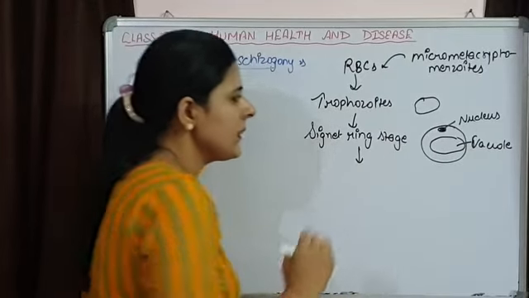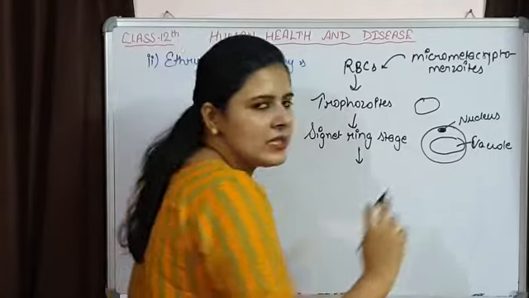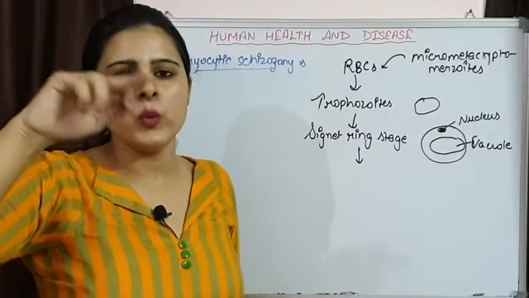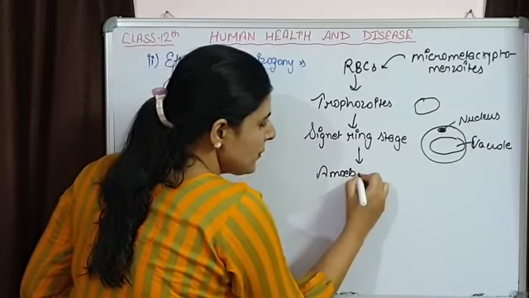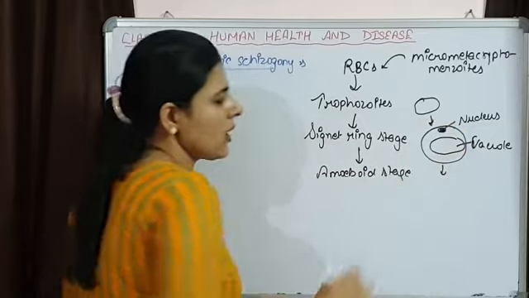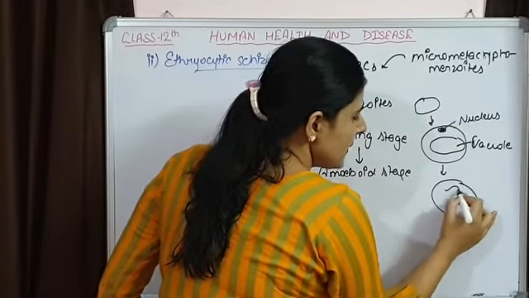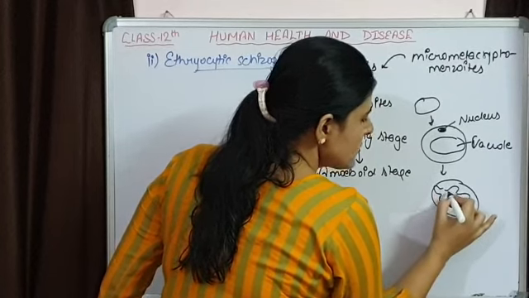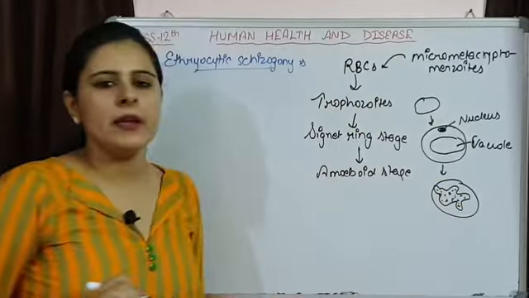Further, it is going to develop more and more. This vacuole will disappear and the structure will be irregular, and that will be the amoeboid stage. So how is the amoeboid stage going to occur? It occurs after the vacuole disappears, and the shape will become irregular.